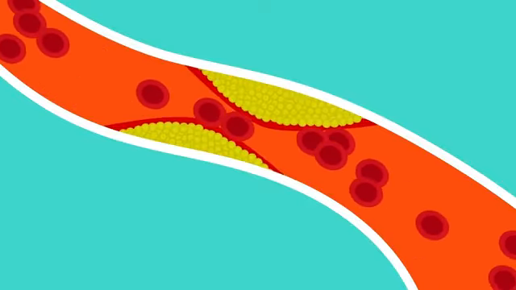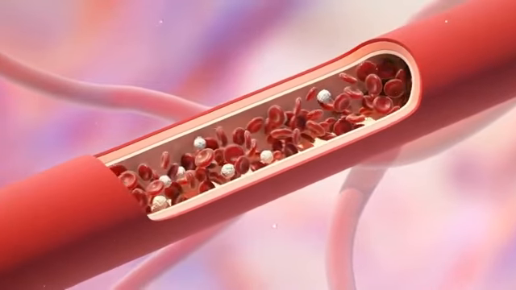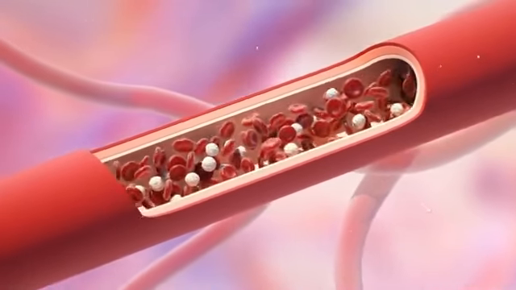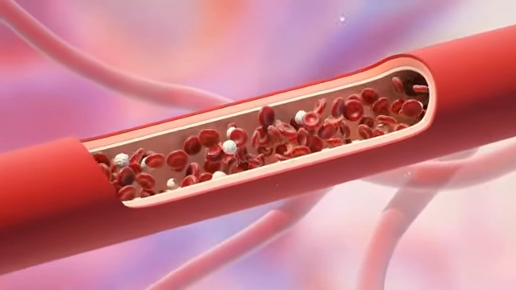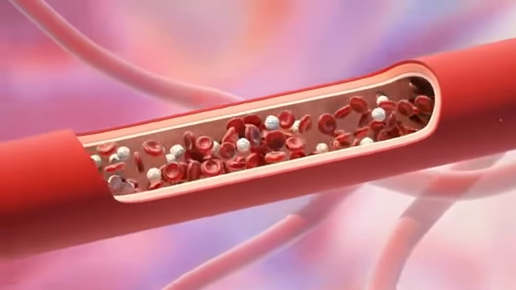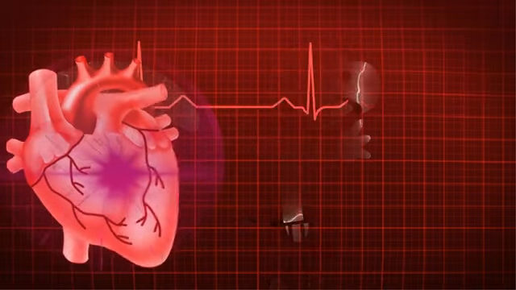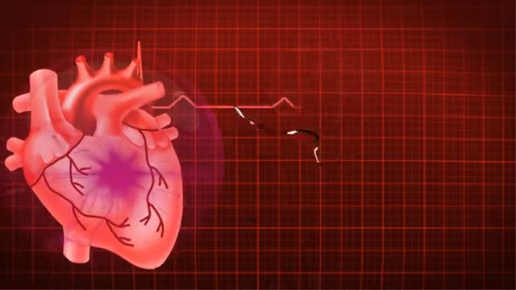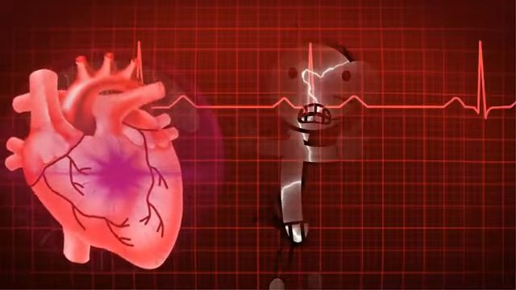Thrombolytics, clot-busting drugs. If the blockage is caused by a blood clot, doctors may administer medications to dissolve the clot. These drugs work by breaking up the clot and restoring blood flow to the heart. Angioplasty. For some patients, doctors will perform a procedure called angioplasty. This involves inserting a catheter into the blocked artery, inflating a balloon to open the artery, and sometimes placing a stent to keep the artery open.